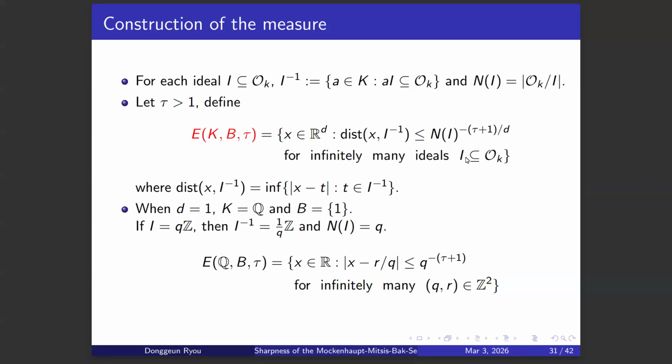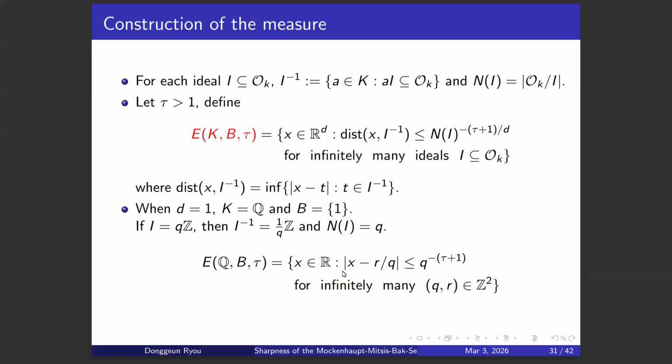So when you replace every term in this definition of E of K, B, tau with easier language, that exactly reproduces the definition of the set of well-approximable numbers.